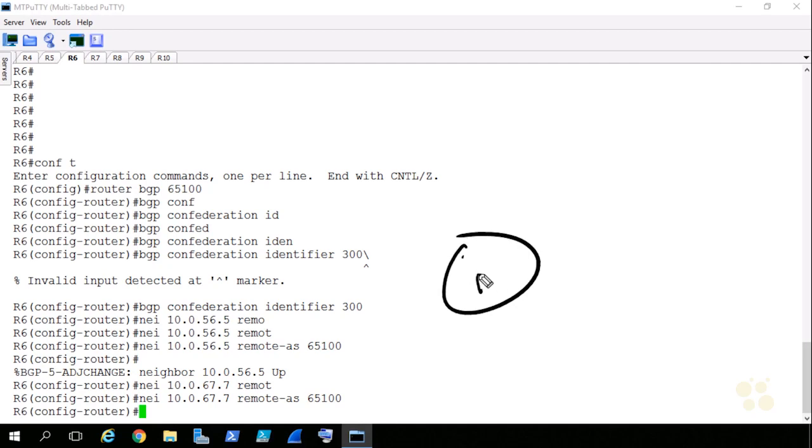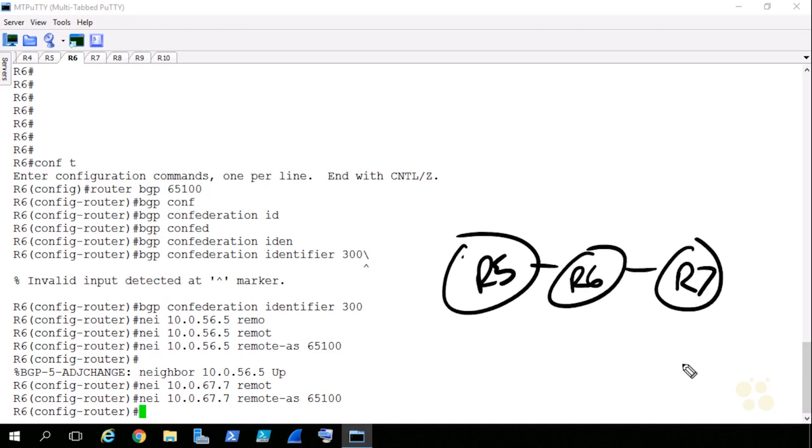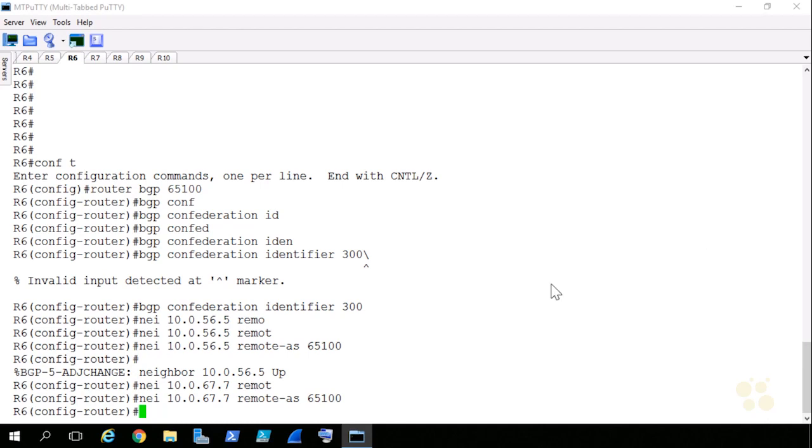And if you recall, the topology looked like this. There was R5, there was R6, and there was R7. What we know about iBGP relationships in this scenario is that they won't forward prefixes unless we configure a route reflector. So truthfully, in this scenario, there's nothing harmful about configuring either of these as a client, so we know for sure that routes get bounced in both directions. So that's what I'll do.